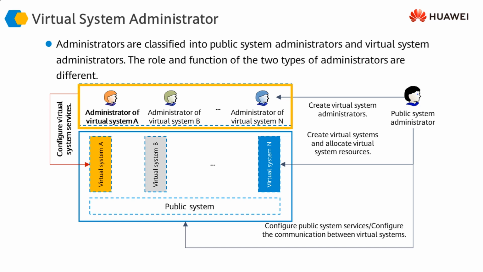And then, depending upon the scenario, the public system administrator might or might not be able to access these virtual systems for configuration and monitoring. Because if it's a customer, the customer would not want the cloud provider administrator to be monitoring or looking at their firewall. So the administration also can be made completely independent of each other, so that if one administrator makes any change to its virtual firewall or virtual system, the other administrators or the other virtual systems will not be affected in any way.